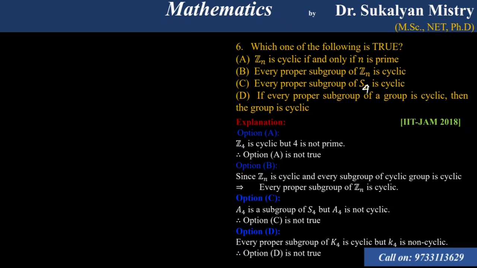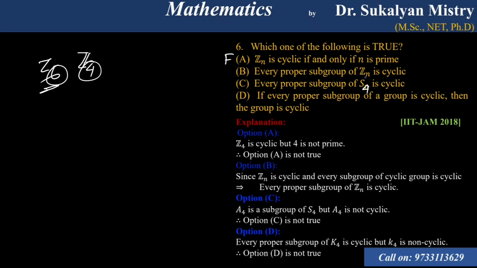Which of the following is true? Zn is cyclic if and only if n is prime. Look, this will not be true, because Zn is cyclic for, suppose, Z4, this is a cyclic group, Z6, this is a cyclic group. So 6 or 4 are not prime. So this is not true, this is false.